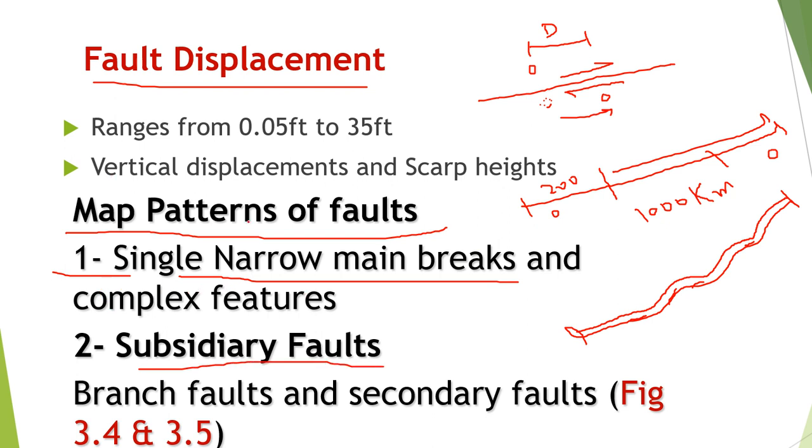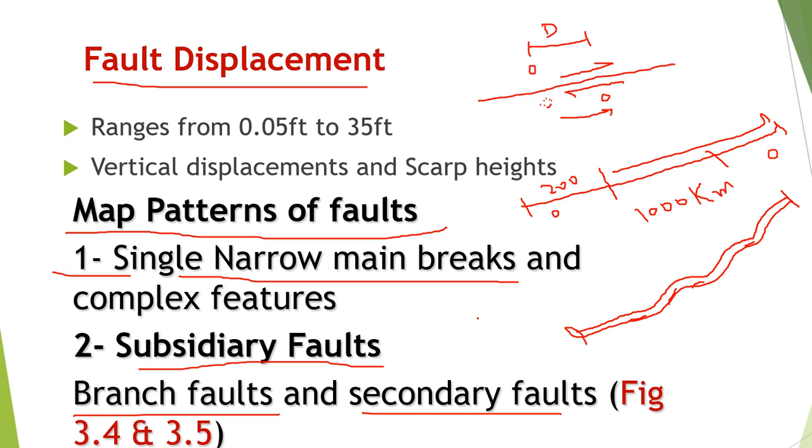One is the main fault, and another is the subsidiary fault. Subsidiary faults have two further types. These are very important concepts: branch faults and then secondary faults. I will share with you the handout from where I have taken this text, and there are some figures to explain those things. I have added some of the figures in this presentation as well. So branch faults and secondary faults, right?